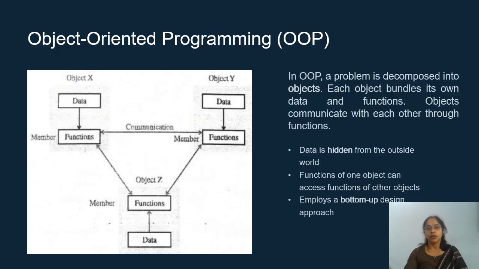Now, to overcome procedure oriented programming, we use a new concept, that is object oriented programming. In object oriented programming, a problem is divided into objects, and each object contains data and functions, and data is hidden from outside. In procedure oriented programming, we see that data is moved freely around the system. Here, objects communicate with each other. That means data and functions are bound with each other, and if we want to access them, we just take the object.